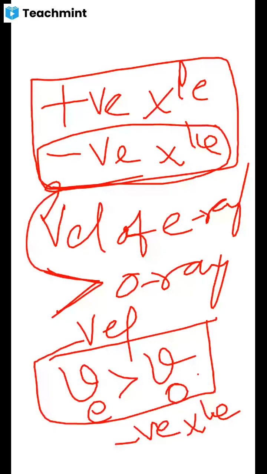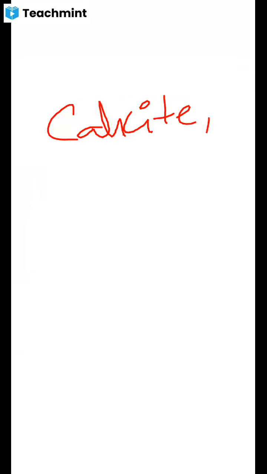The negative crystal is nothing but the crystal where the velocity of the extraordinary ray is greater than the velocity of the ordinary ray. Examples of negative crystals are calcite crystal and tourmaline crystal.